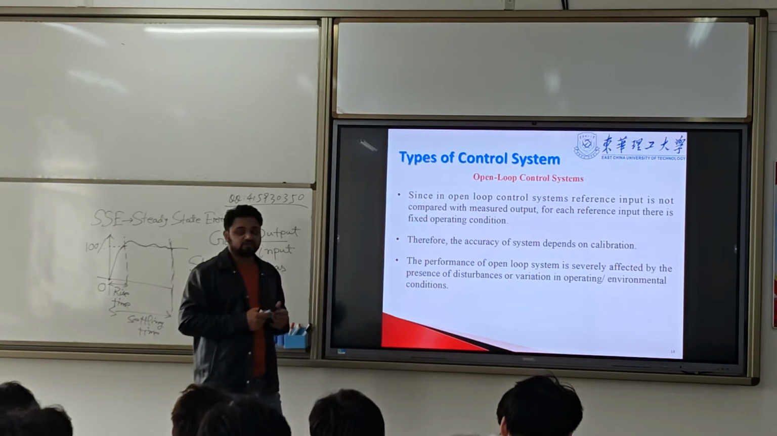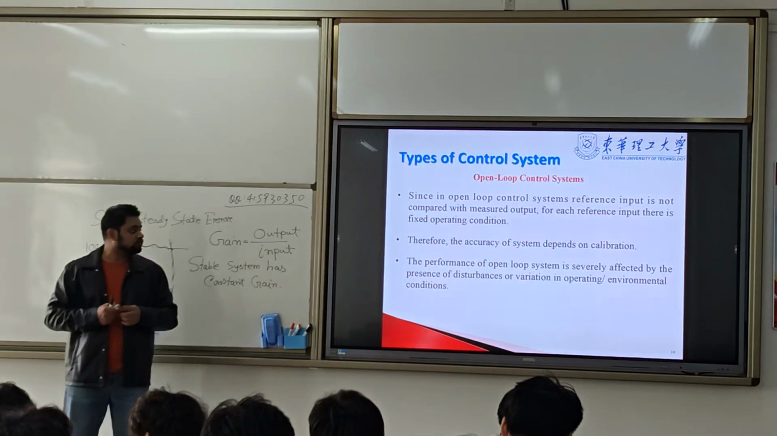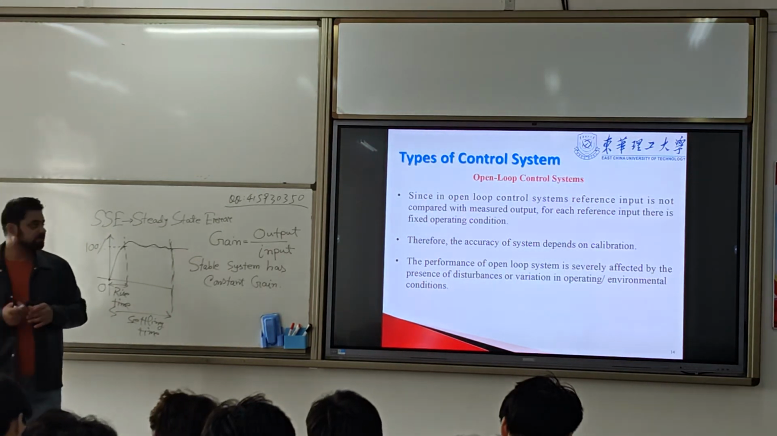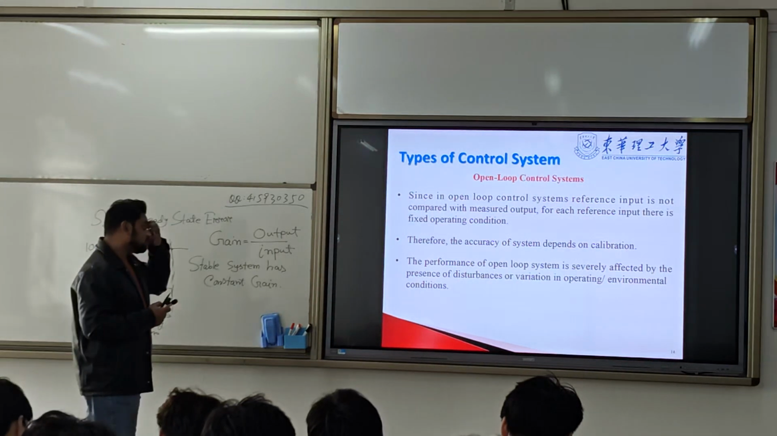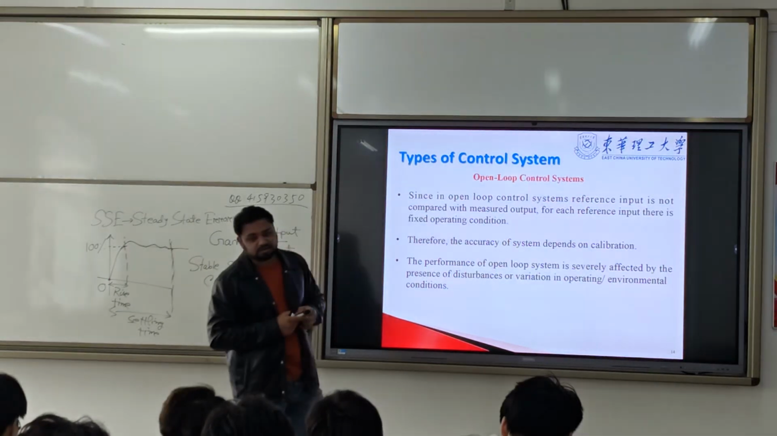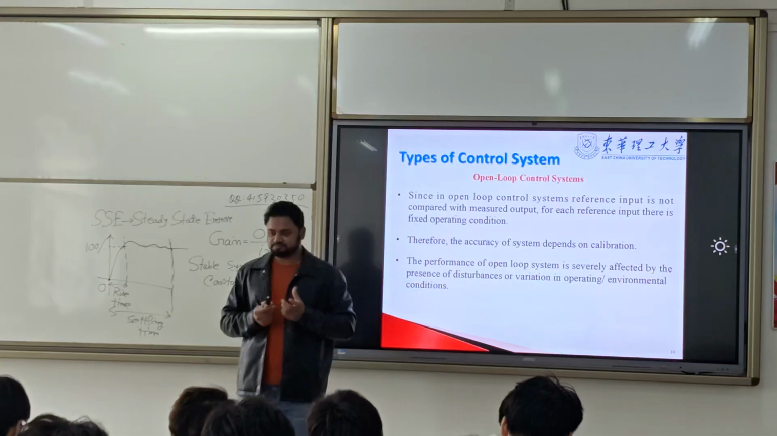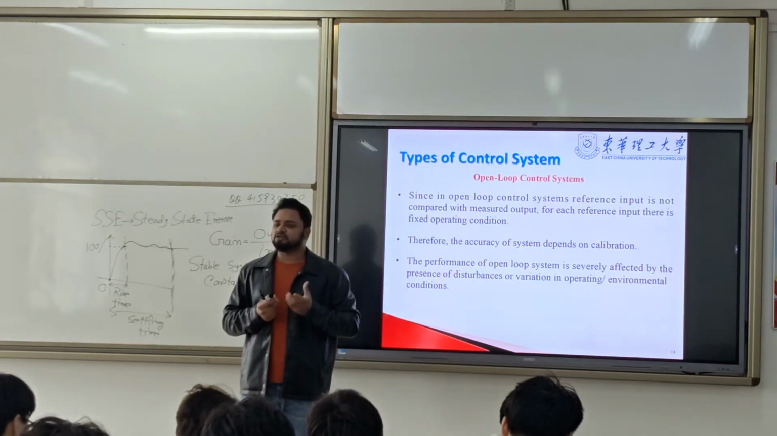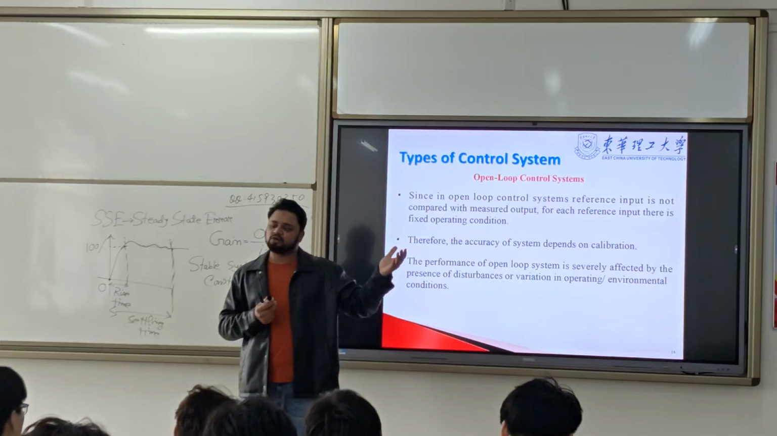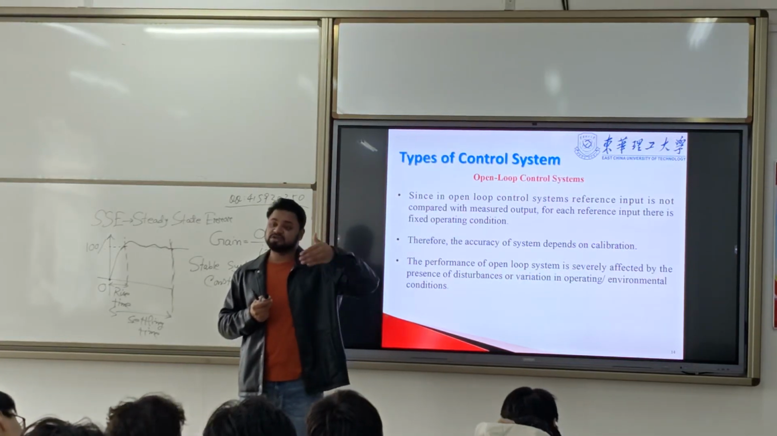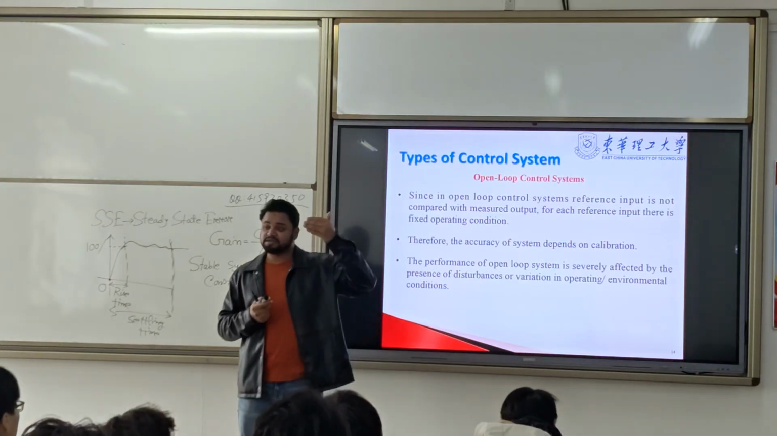An open loop system does not have any references, so there is no fixed operating condition. And the accuracy depends on calibration. Calibration is needed all the time because it is an open loop system. While we get the output, it needs to start from the beginning again.